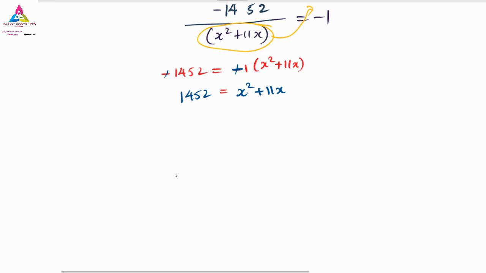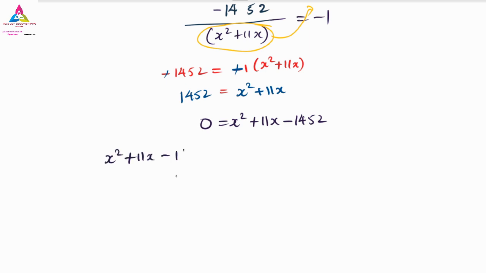So what we will do is, x square we will write down as it is, and 11x also we will write down as it is. This 1452 I will shift. It will be minus 1452, and here what is left is 0. That I can write down as x square plus 11x minus 1452 is equal to 0. Till here, this is your quadratic equation, and this equation is needed.